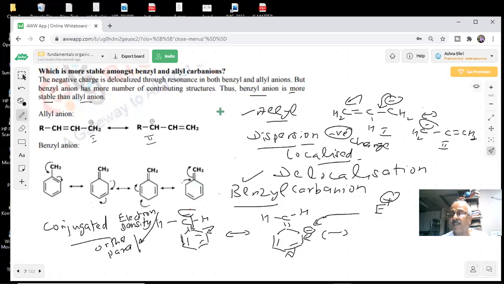Stability of these is asked in many papers. In competitions also, you will see a lot of ions where they will ask you the stability order, students. Okay. Got everything finished? Yes, sir. Noted? Yes, sir. Okay.